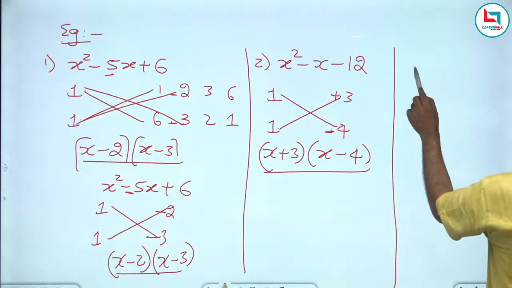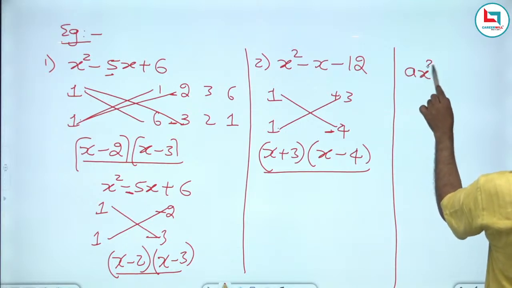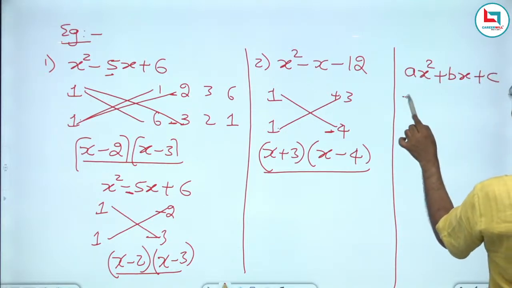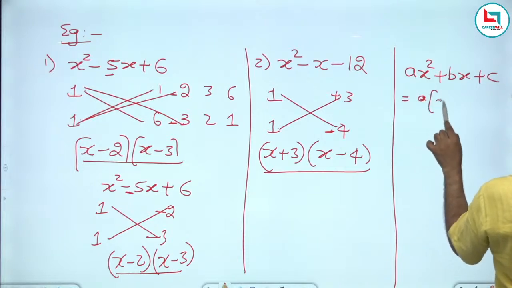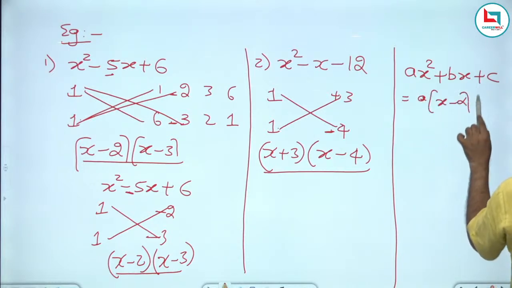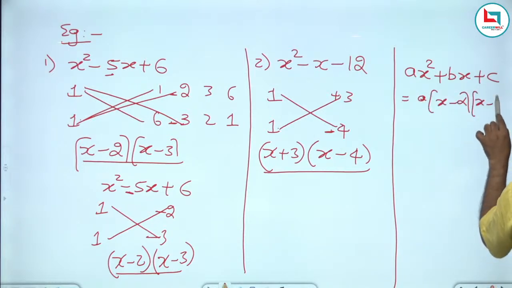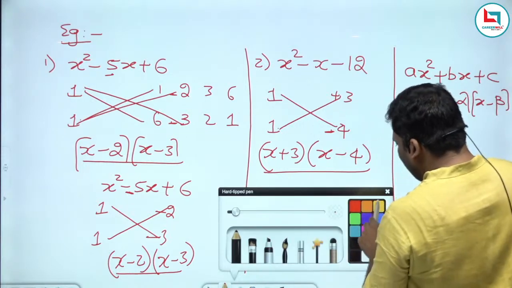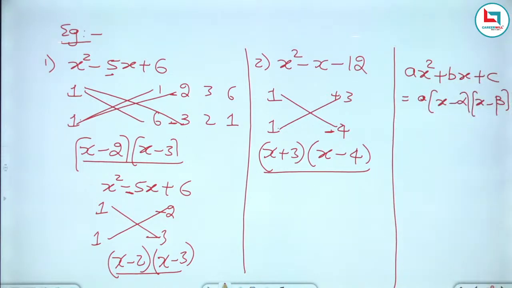So the first key point: if a quadratic expression ax square plus bx plus c is there, this can be written as a into x minus alpha, x minus beta.